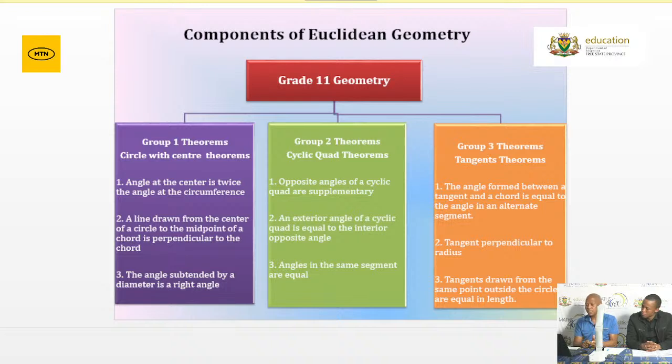The second group is the cyclic quad. We usually say this one talks to the 4 points on the circle. Which theorems talk to that? Opposite angles of a cyclic quad, exterior angle of a cyclic quad, and angles in the same segment. Please make sure that you can identify that from the sketch. And then the third group will be the theorems that talk to the tangent: the tan chord theorem, tangent perpendicular to the radius, and tangents from the same point. Grade 12, have the groups ready.